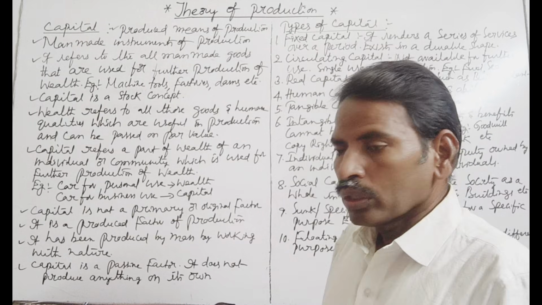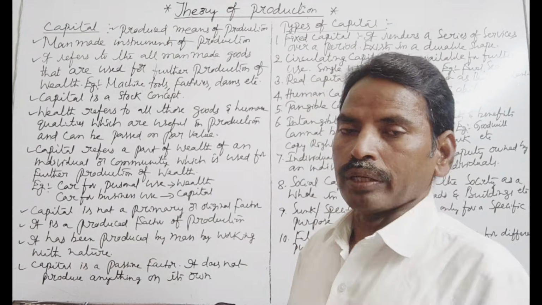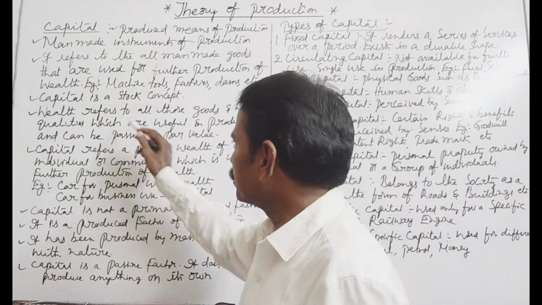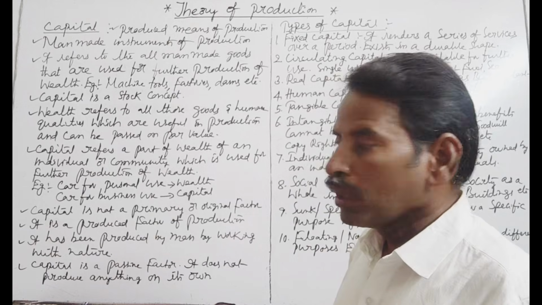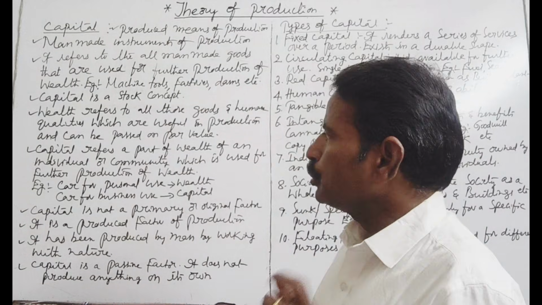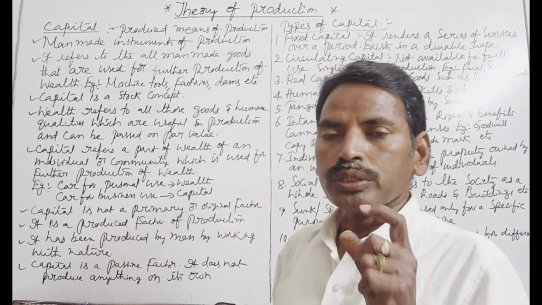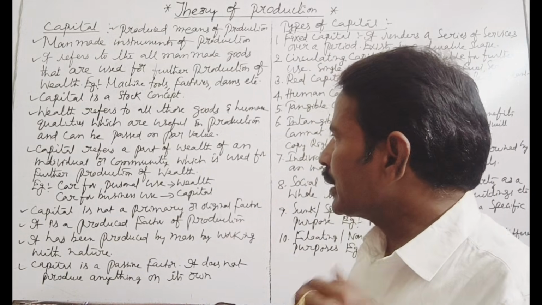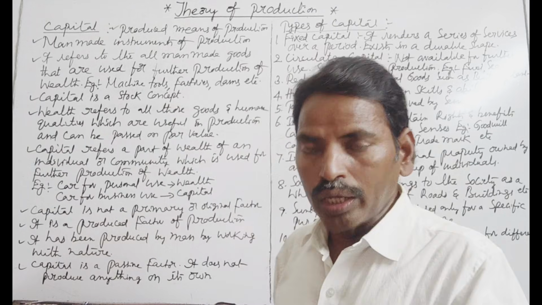Next, what are the differences between wealth and capital? Wealth refers to all those goods and human qualities which are useful in production and can be passed on for value. That is called wealth.